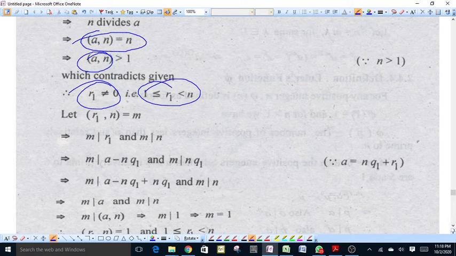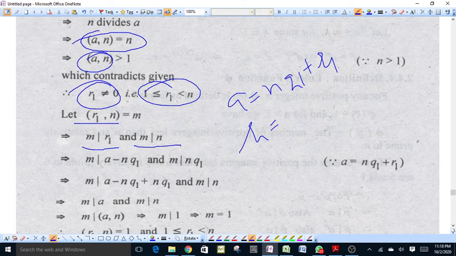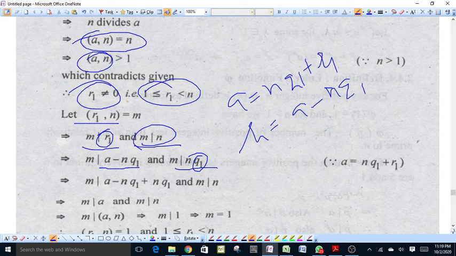Suppose GCD of r1 and n is equal to m. This means m divides r1 and m divides n, and because a is equal to n q1 plus r1, therefore r1 is equal to a minus n q1. By putting this value of r1 in this, that is m divides a minus n q1 and m divides n q1. We can multiply with q1 because m is the divisor of n, therefore m will be divisor of n q1.